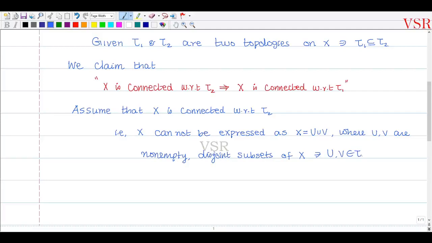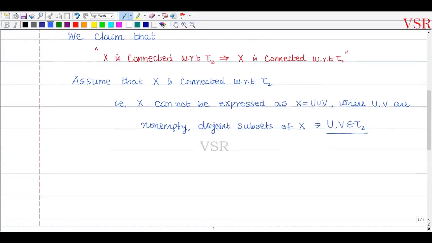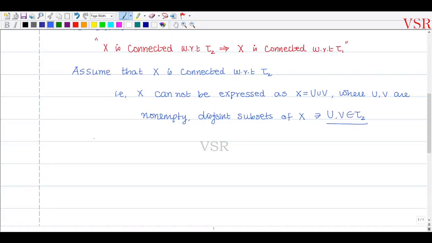That is, X cannot be expressed as a union of two non-empty disjoint open sets, where the open sets are with respect to tau2. That is all, it cannot be written like this. Then to prove